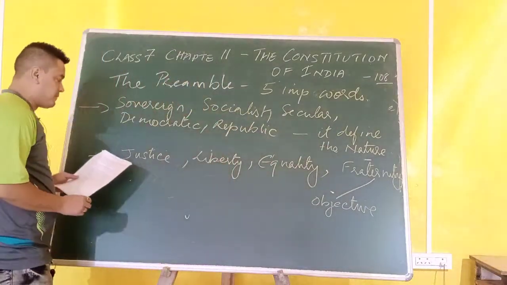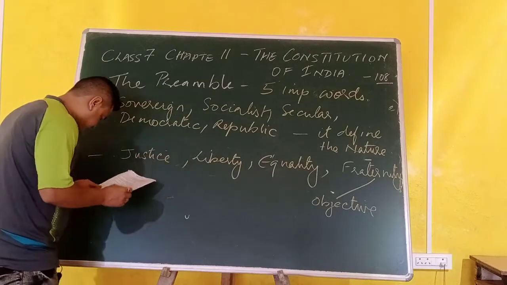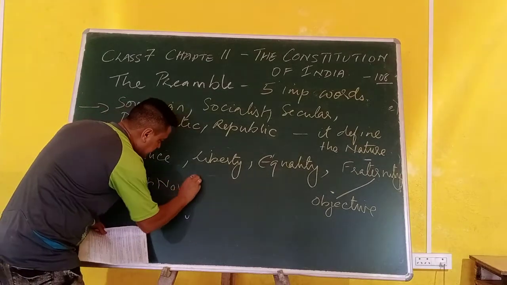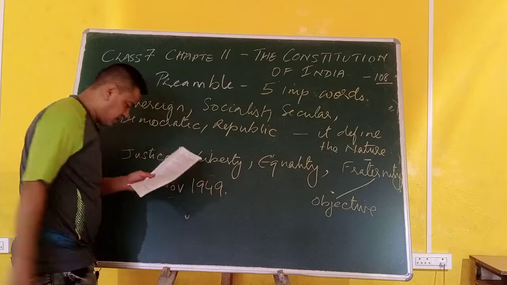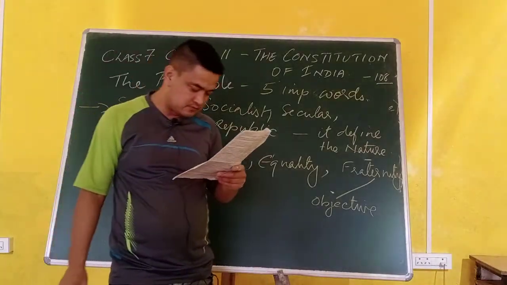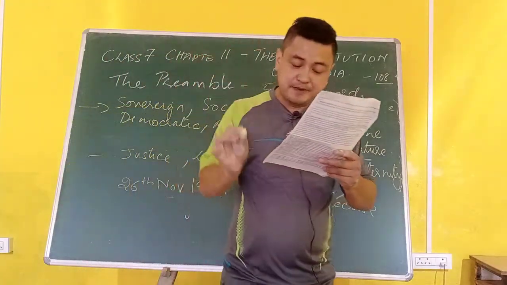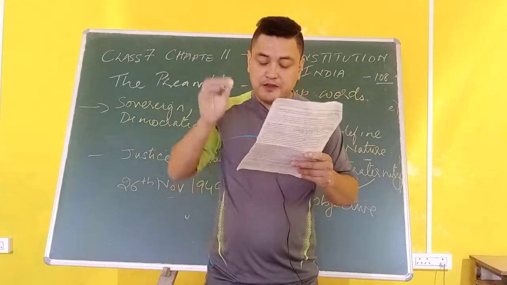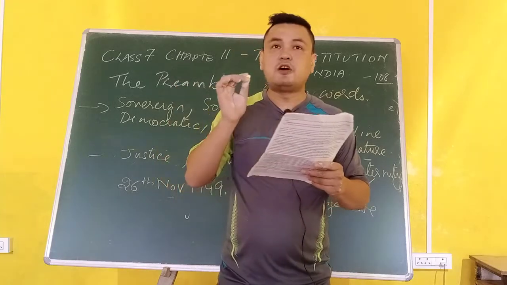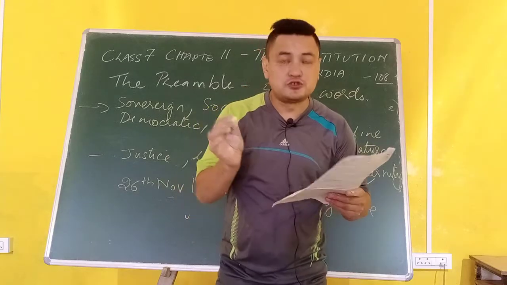On 26 November 1949, the Indian Constitution was adopted. It is written there. The preamble of the Indian Constitution is an introductory statement, a guide or a preface, and it talks about the Indian Constitution, its source and its nature.